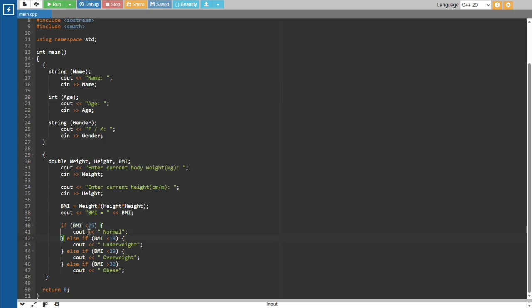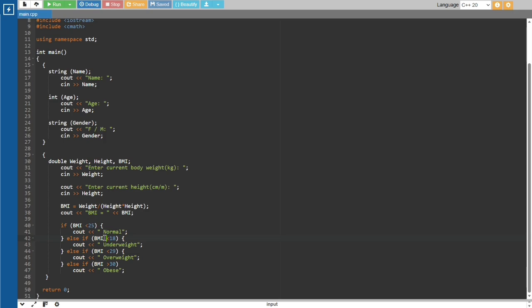And after that, the next line, close brackets for this. You see it matches, this green means it matches. Close bracket, and then we start with the else if. Write it the same way, in brackets BMI.